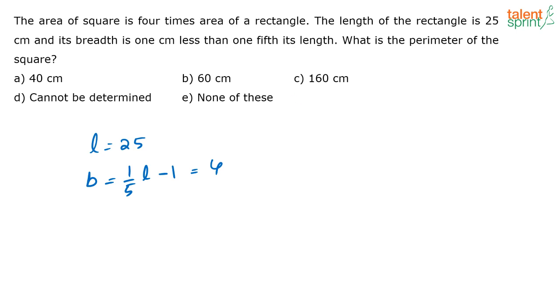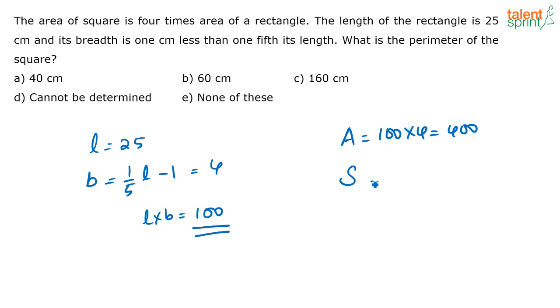Now what is the perimeter of the square? First, what is the area of the rectangle? L into B, that is equal to 100. They have said that the area of the square is 4 times the area of the rectangle, so area of the square is equal to 100 into 4, that is 400. So what is one side of the square? One side of the square is root of 400, that is 20 centimeters, correct? 20 into 20 is 400.